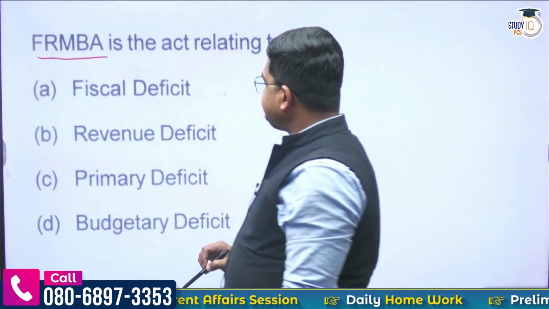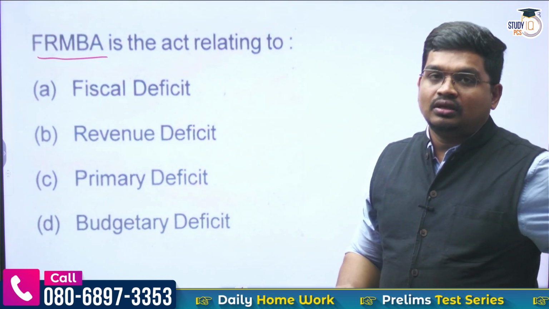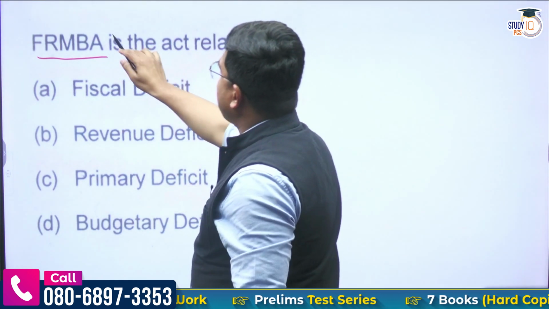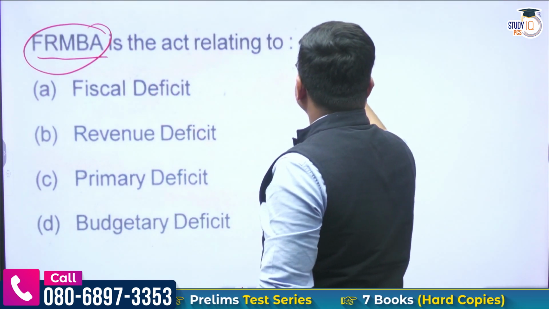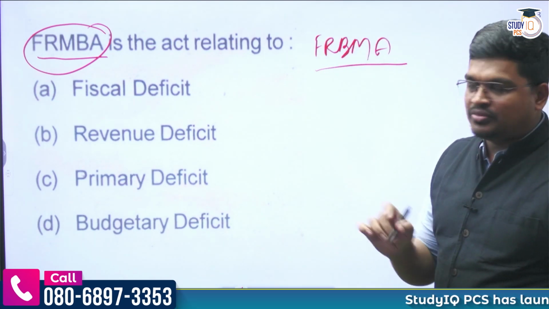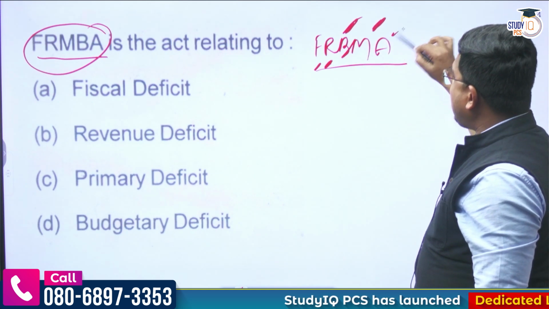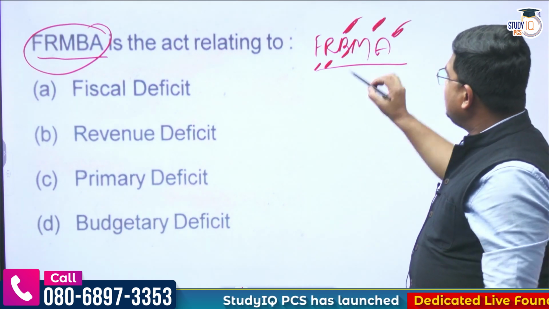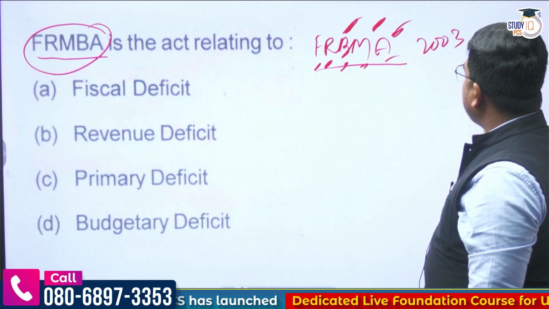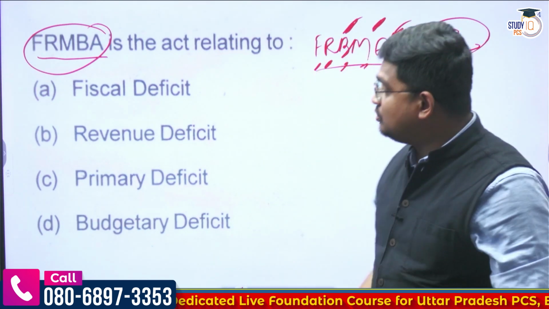FRBM is the act related to what? So this is actually FRBM, not FRMBA, which has been misprinted. So FRBM. What is this FRBM? It is the Fiscal Responsibility and Budget Management Act. It was introduced and passed by the parliament in 2003.